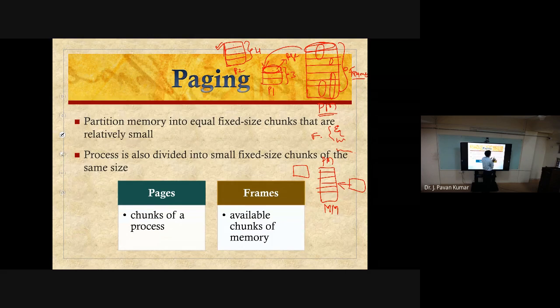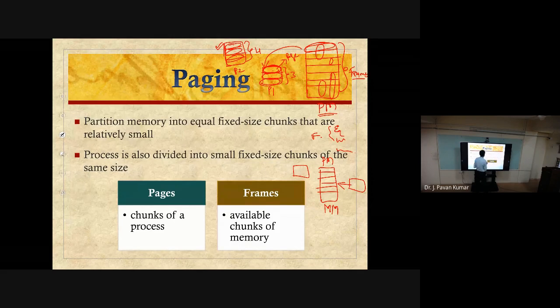That is the idea. That's why we divide each process into pages of the same size as the frame size.